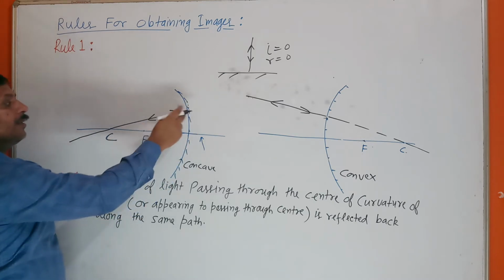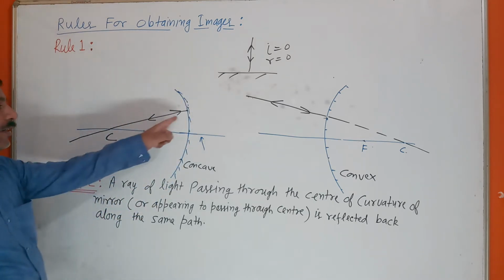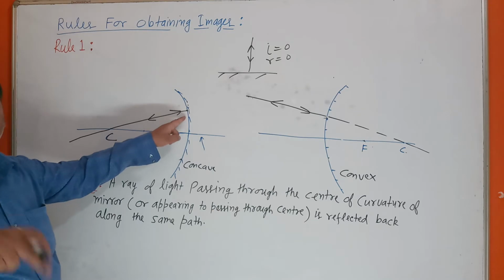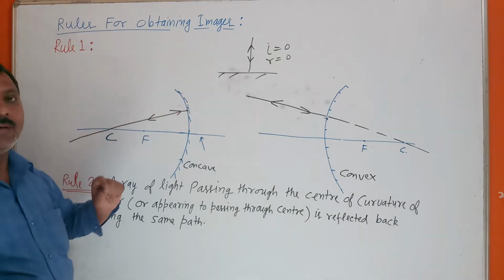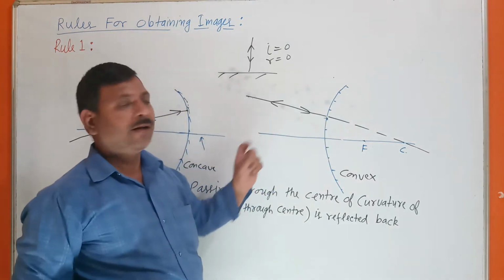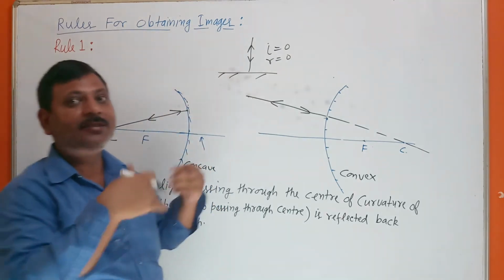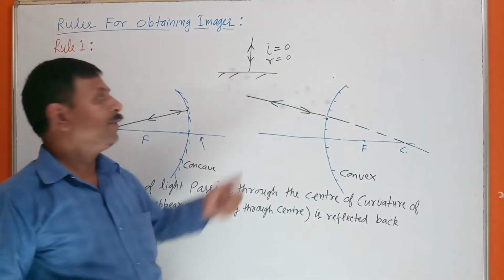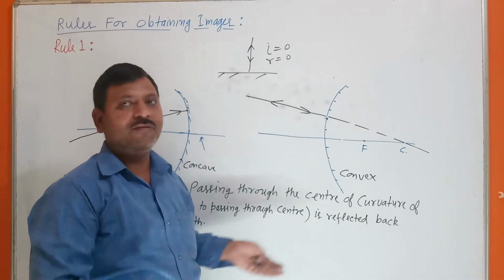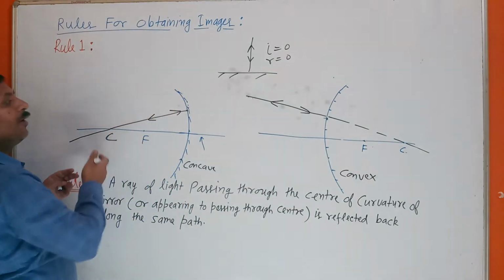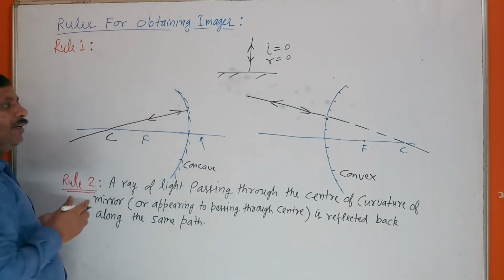So at the point where it strikes, it will be normal to the surface or normal to the mirror. Here also it is normal to the mirror. If a ray of light is normal to the mirror, what happens? Angle of incidence 0, the angle of reflection also 0. It will be reflected back along the same path.